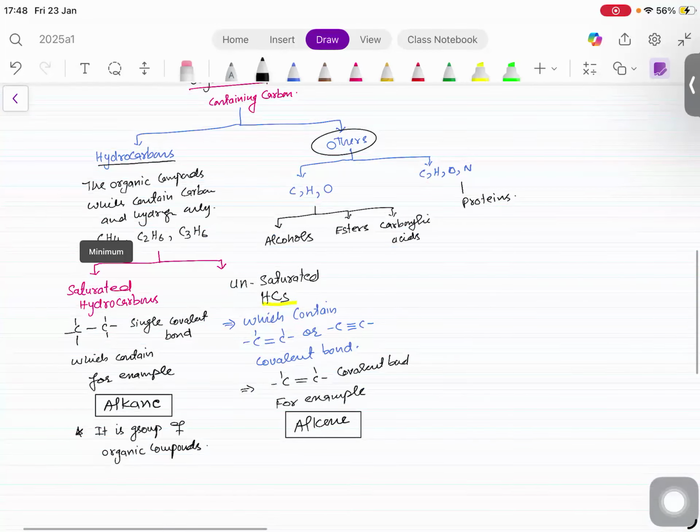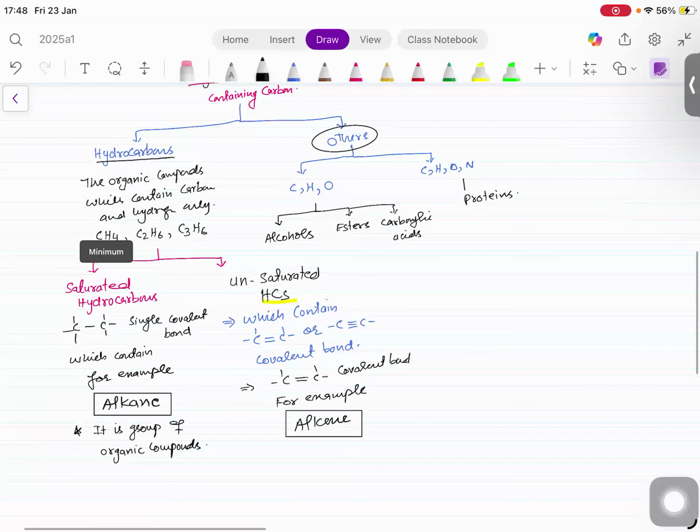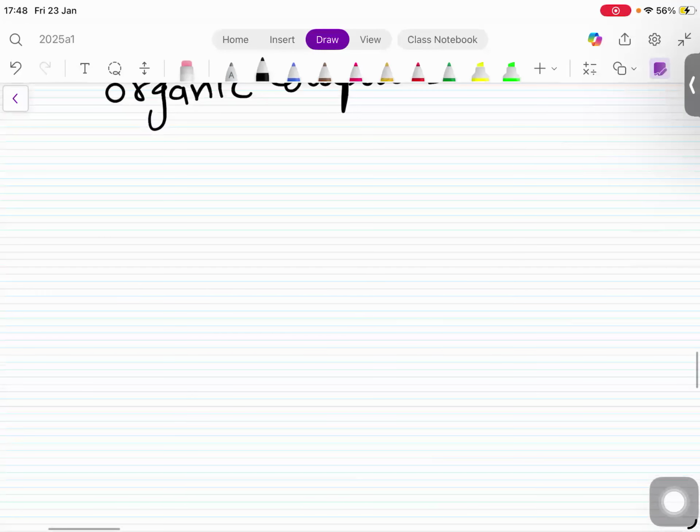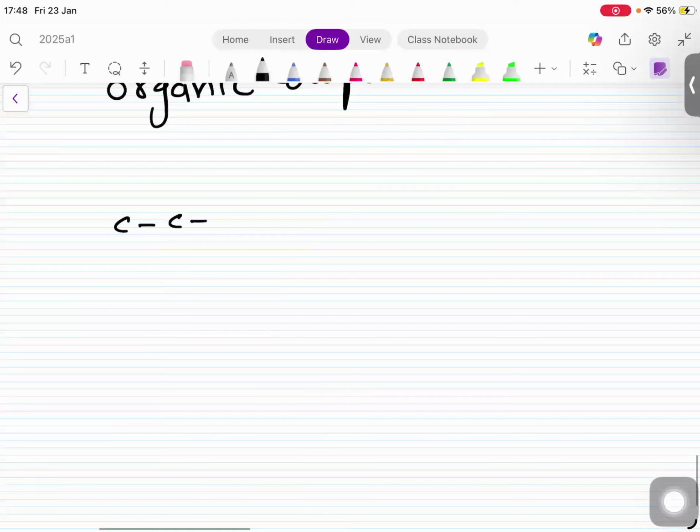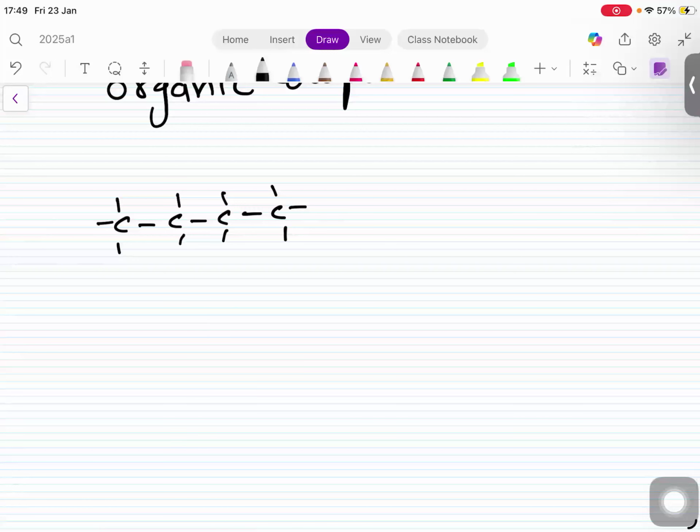Is it clear now? Okay, unsaturated means, again, I'm explaining. You will see the organic compounds written like this. If you see a long carbon chain without any carbon-carbon double bond and only two elements in here, like this, you will say it's a hydrocarbon. And as there is no double bond, so it's a saturated hydrocarbon.